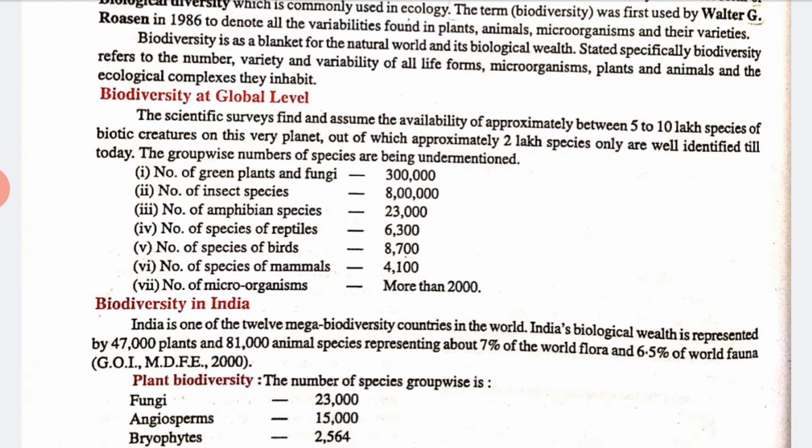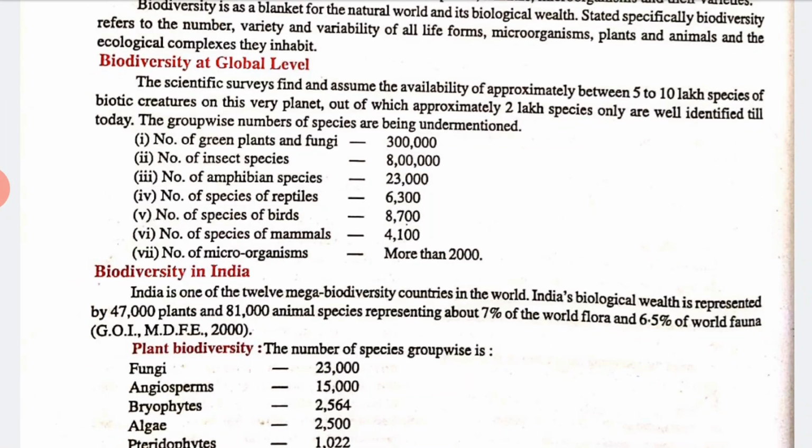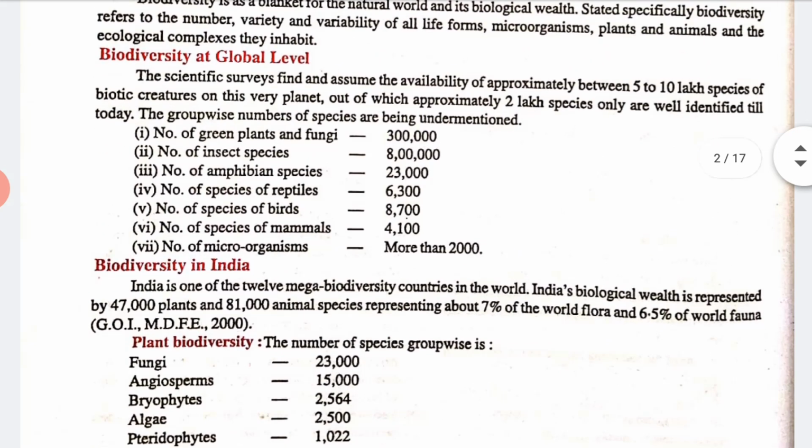So see here, the number of green plants and fungi may be 3 lakh, right? Number of insect species, that is 8 lakh. Number of amphibian species, 23,000. Number of species of reptiles, that is 6,300. So in this way we have identified and studied the different types of species. Now this is all about the global level.